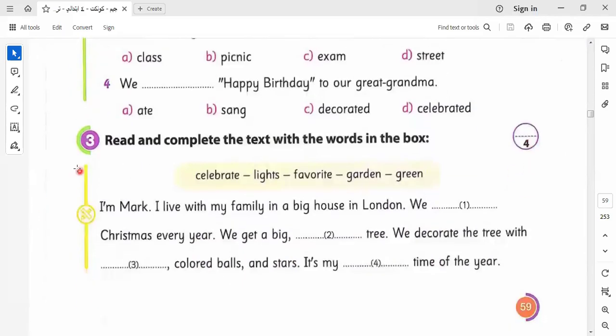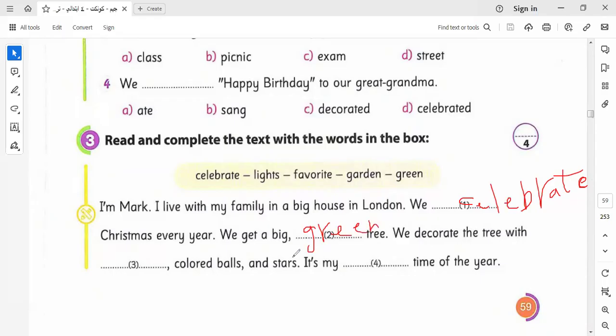Let's go to another question here. I'm Mark. I live with my family in a big house in London. We celebrate Christmas. We get a big green tree.